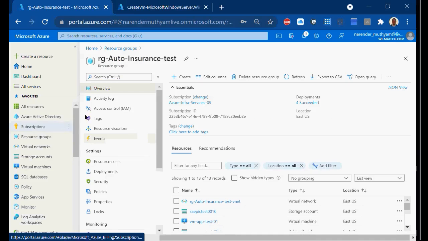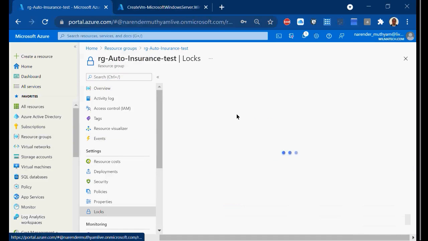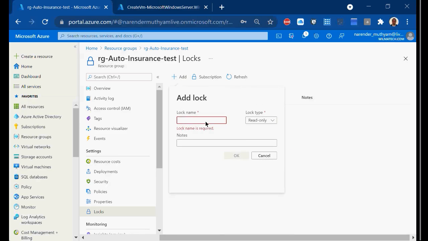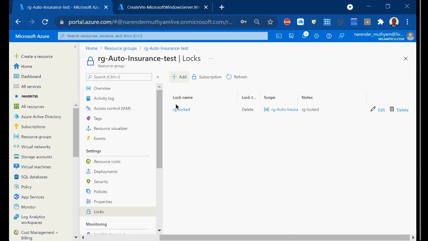I will go to locks here. Assume this is a resource group, and I will go to locks here and I will protect it. Means I will lock it. Hope all of you are with me. Right? So here what I'll do, RG locked. So I select delete option here. And say OK. That's it.